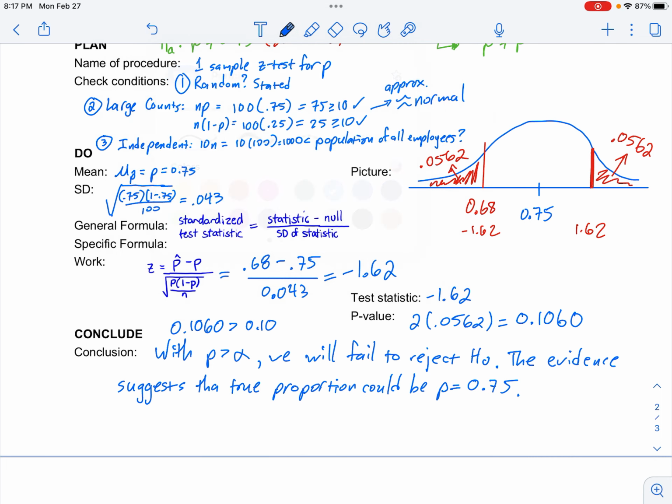Man, I can't spell it. That. And then I missed the word. The true proportion. Okay.